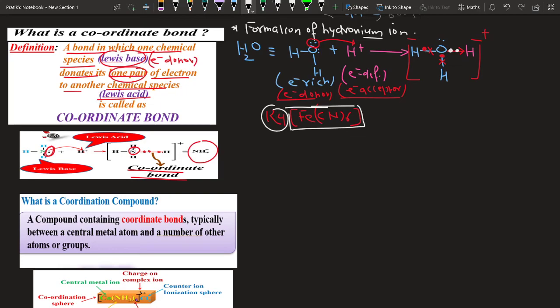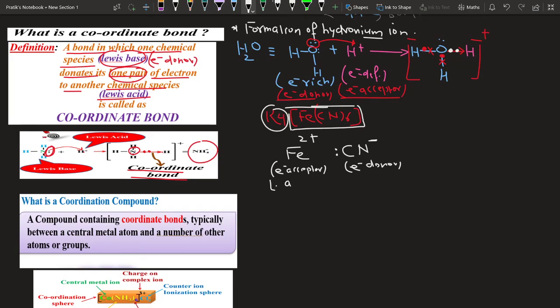Non-ionic bond. Science says that the bond which is present in this part, like Fe, the charge of Fe is what? 2 plus, and Fe is attached with CN, where the carbon has a lone pair of electrons and a negative charge. So here Fe is acting as the electron acceptor and CN minus is acting as the electron donor.